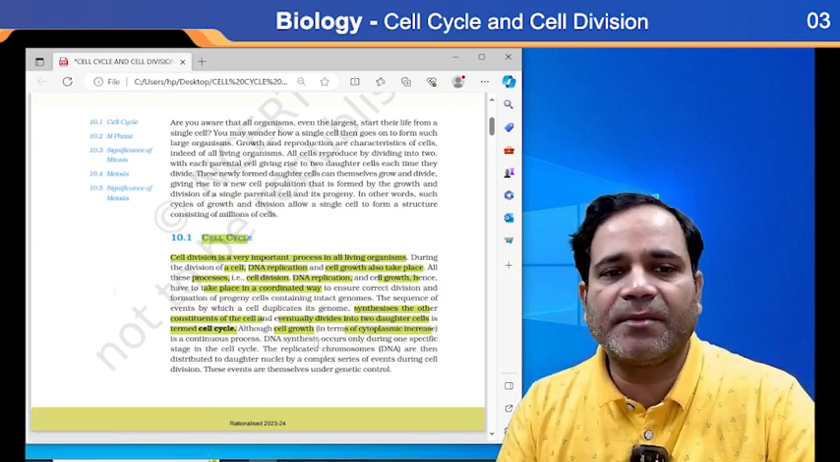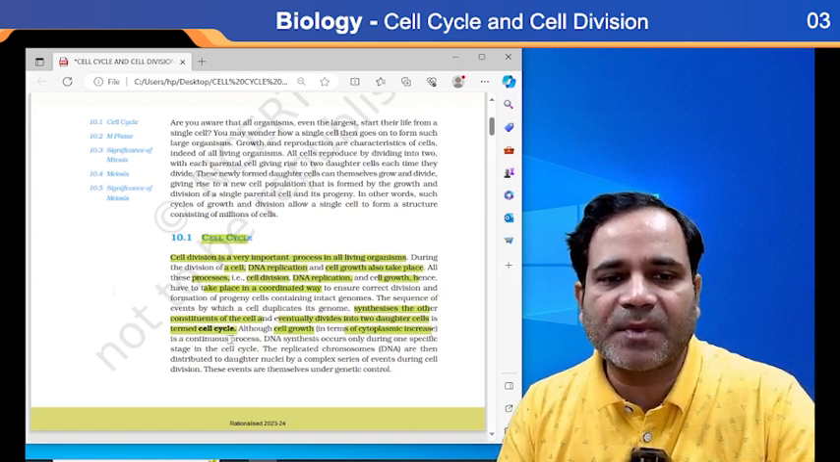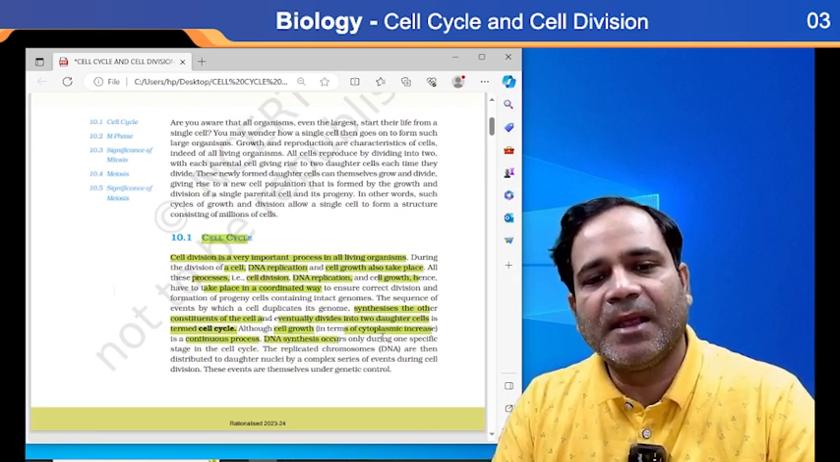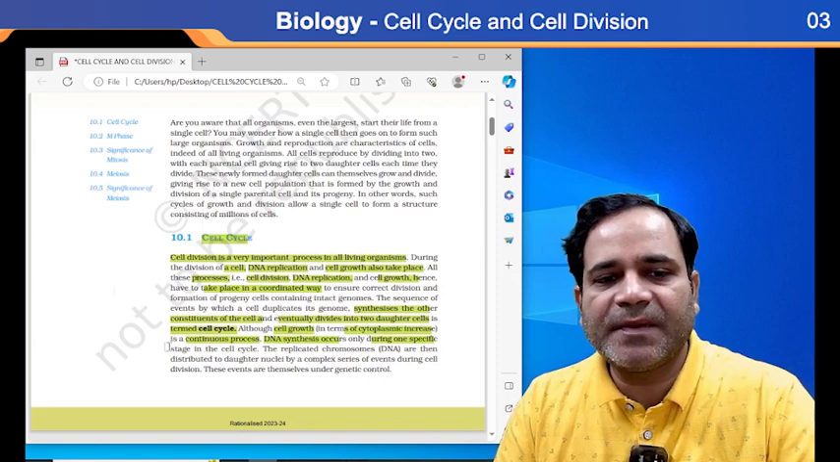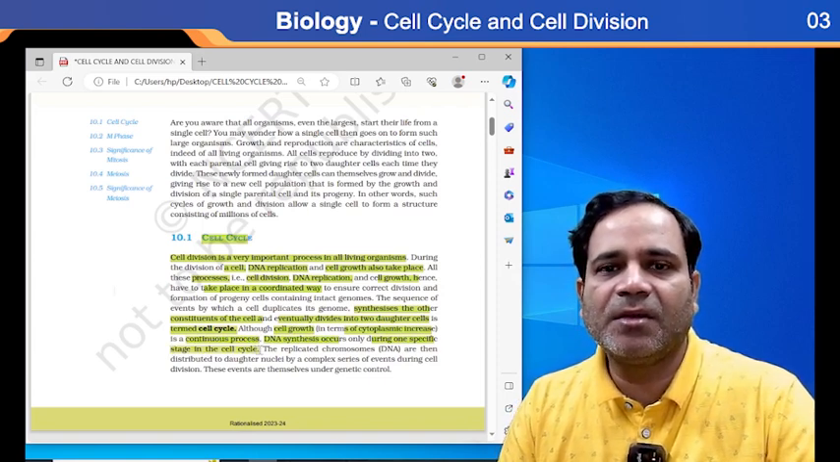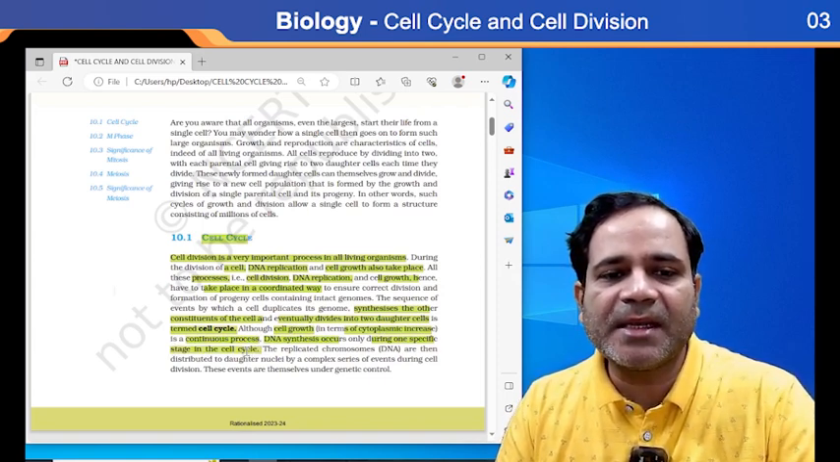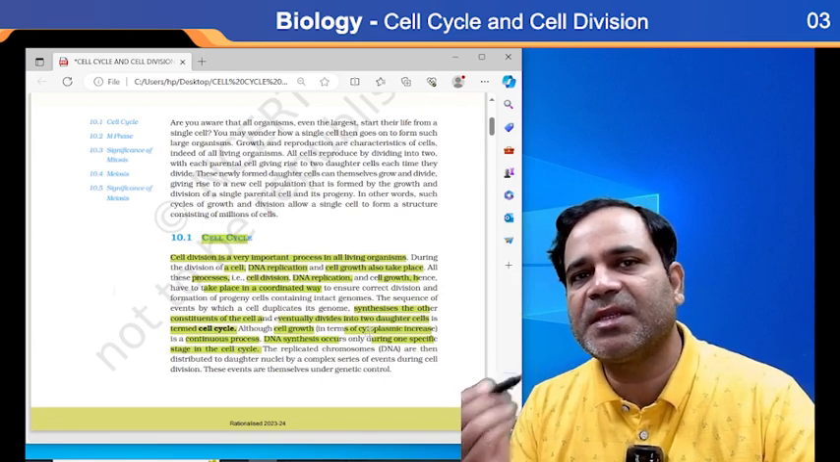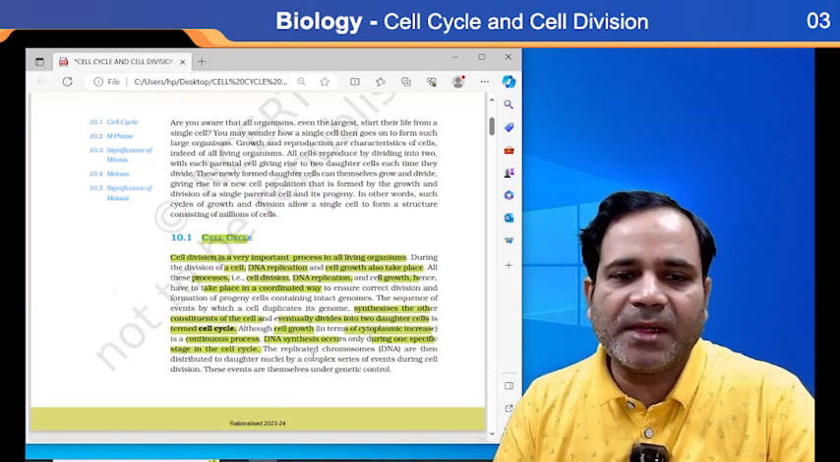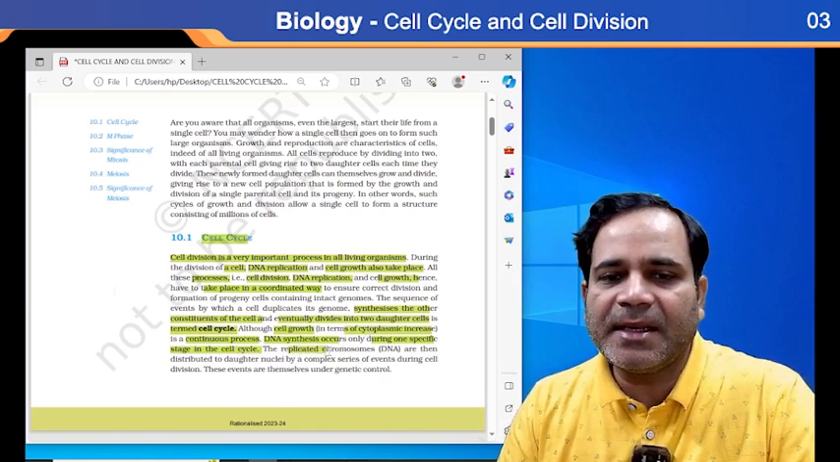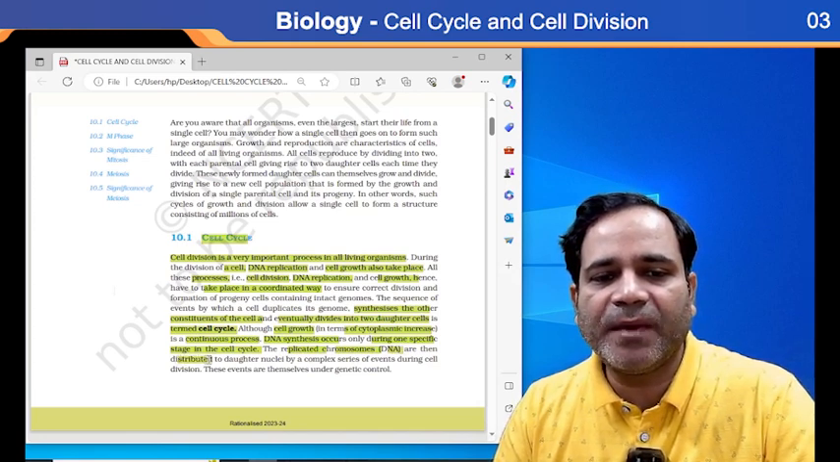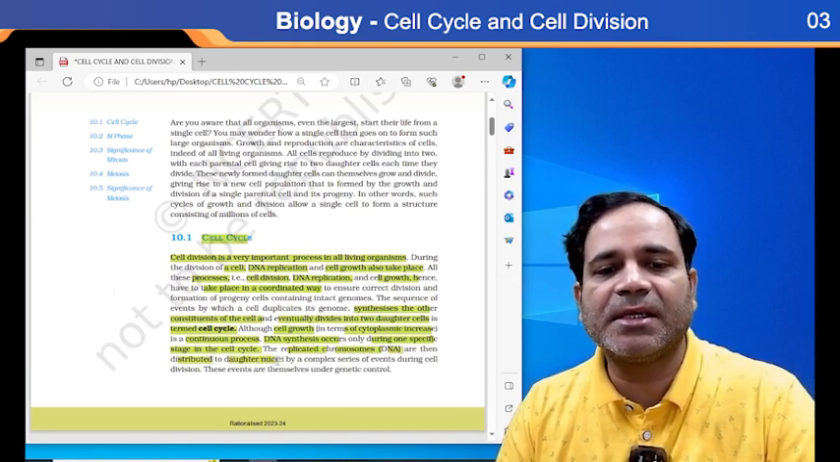So if the cytoplasm increases in a continuous process, then DNA synthesis also occurs, but only during one specific stage in the cell cycle. This cytoplasmic increase and DNA synthesis occur only in a specific stage. In the various stages, the replicated chromosomes, that is DNA, are then distributed to the daughter nuclei.